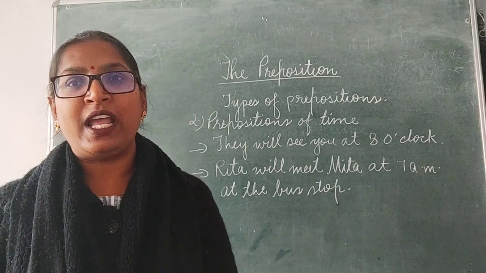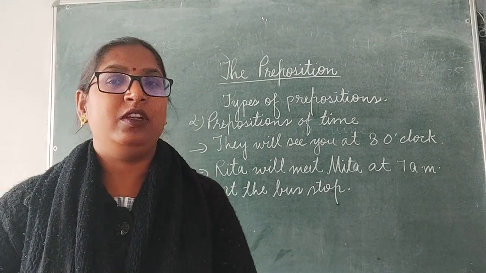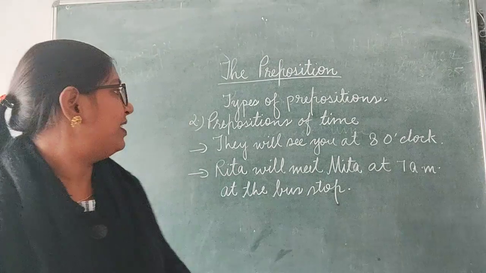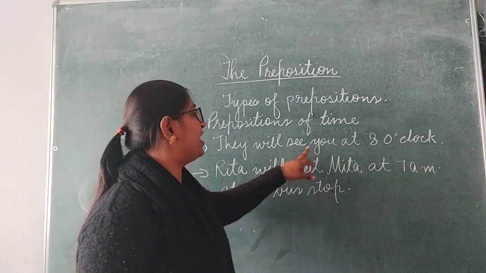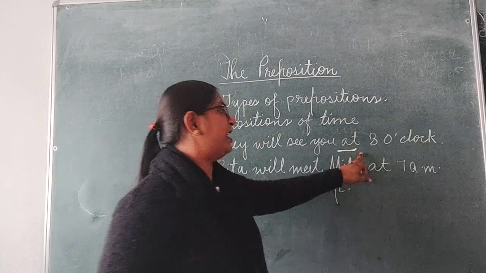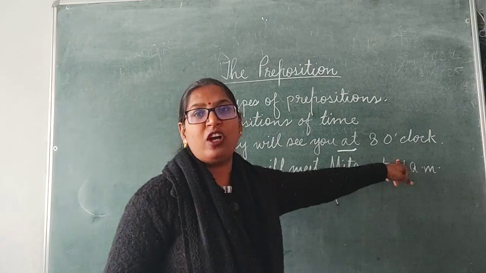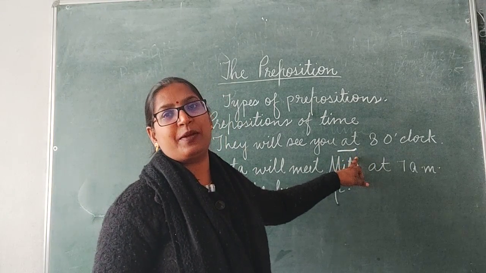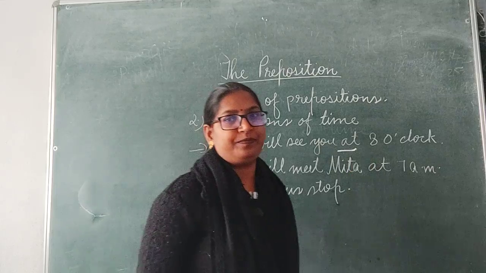They are known as prepositions of time because they indicate time. Here the preposition at indicates a time. At what time? At 8 o'clock. So, at is a preposition of time.